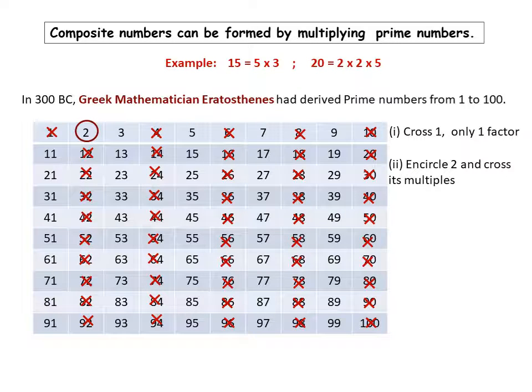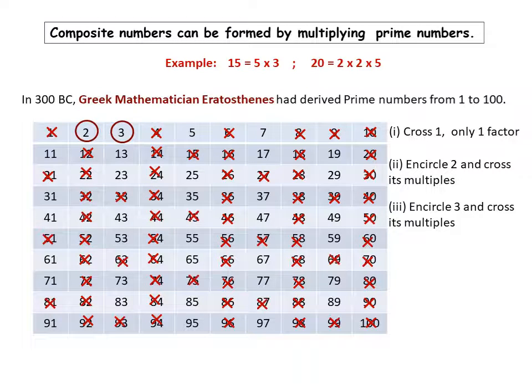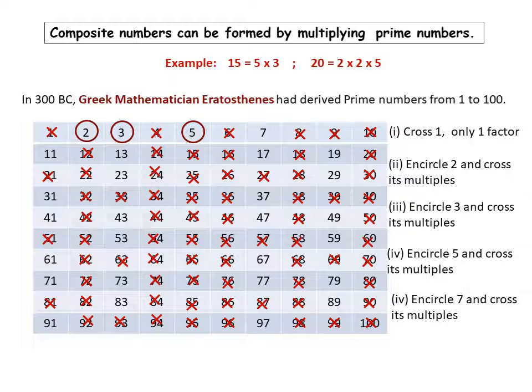cross. The third step is to encircle 3 and cross its multiples. Then encircle 5 and cross its multiples. Then encircle 7, the next prime number, and cross its multiples.